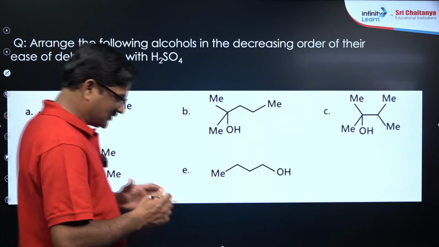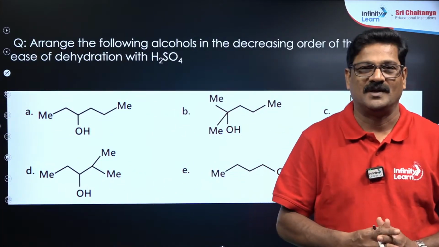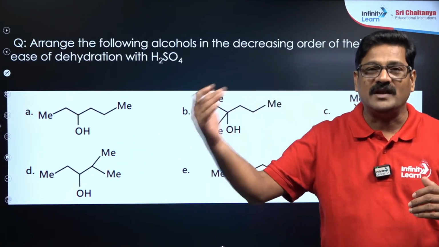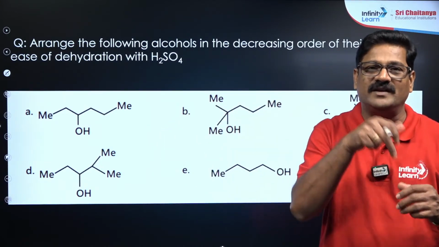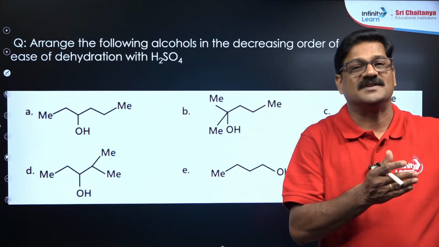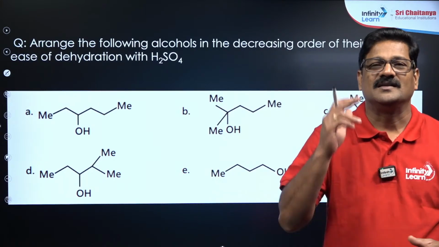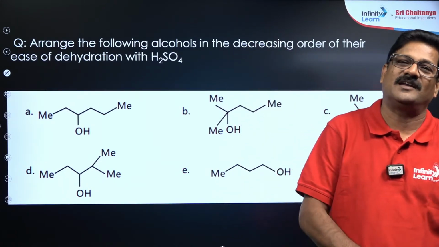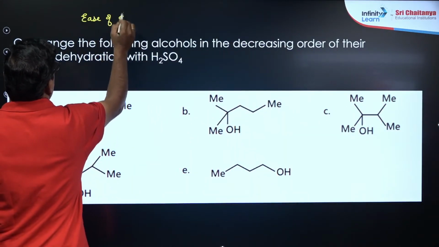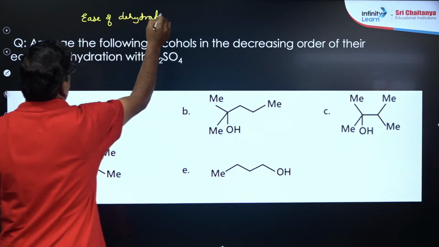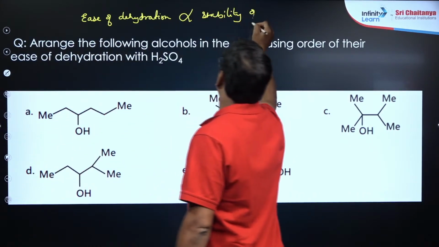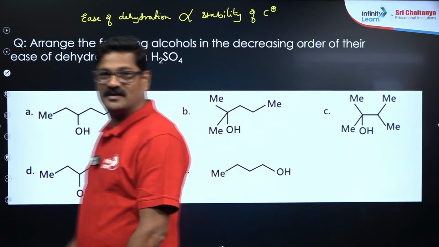Ease of dehydration, whatever the reaction is, the reactant gives rise to an intermediate. The reaction with the intermediate having more stability can proceed better. So I just want to say here, the ease of dehydration of alcohols is directly proportional to the stability of carbocation, right? Stability of carbocation.